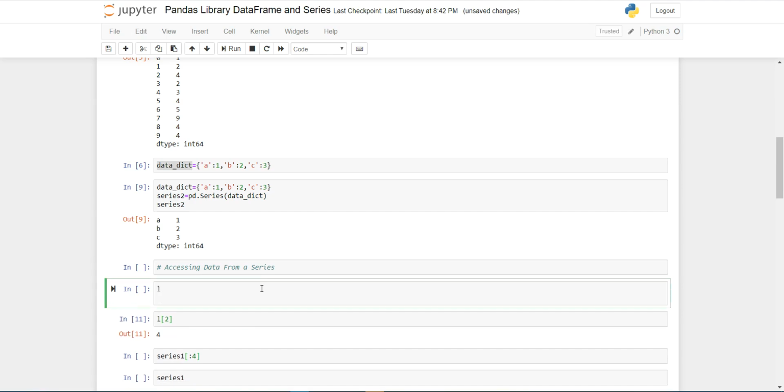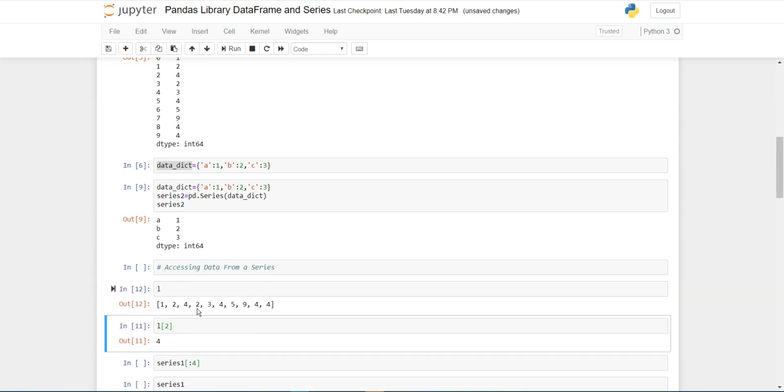Suppose that here I want the element 2. For this I am passing the index position of this element. The index positions are 0, 1, 2, 3, so the index is 3. So in the list, at position 3 there is the number 2.